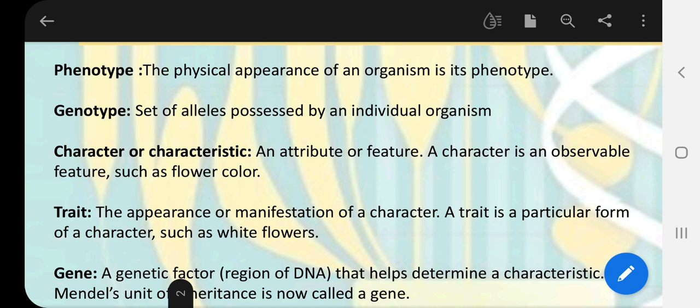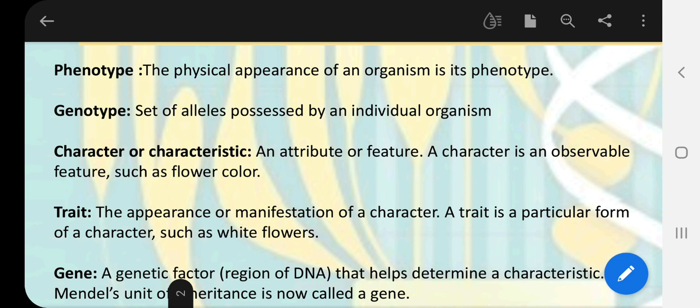We can also see that these characters, for example flower color, stem height, seed shape, seed color, pod shape, or any other feature which we can observe, come in many forms. For example, if we take flower color, then in pea plant Pisum sativum, which Mendel studied, we can see that there are two types of flowers, violet flowers and white flowers.